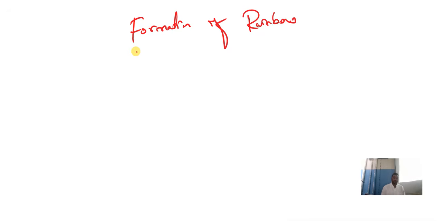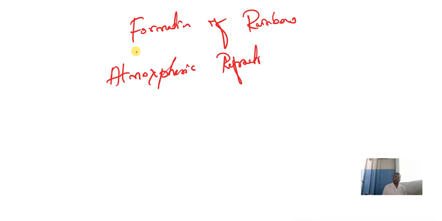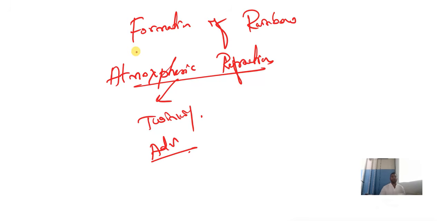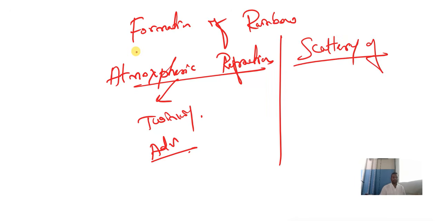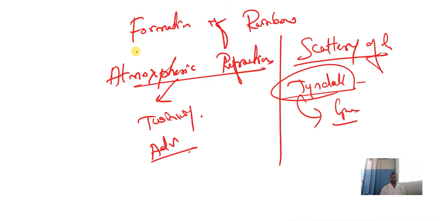Formation of rainbow and atmospheric refraction. Based on atmospheric refraction, what are the things going to happen? Twinkling of stars, they may ask you. Advanced sunrise, delayed sunset: this topic you need to study. And why stars twinkle but planets do not twinkle. The next topic is scattering of light. They may ask you the definition, what is scattering of light, what is Tyndall effect, and why the color of the sky. Based on Tyndall effect, some give-reasons questions they will ask you.